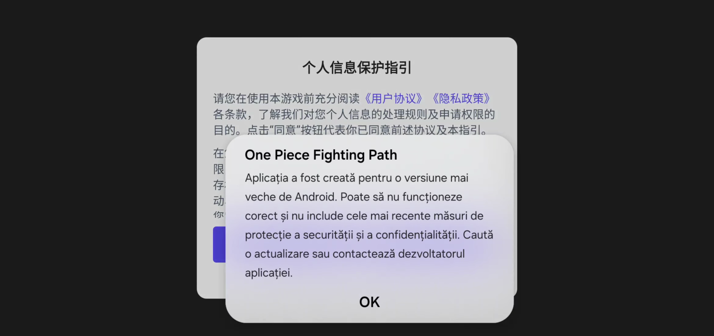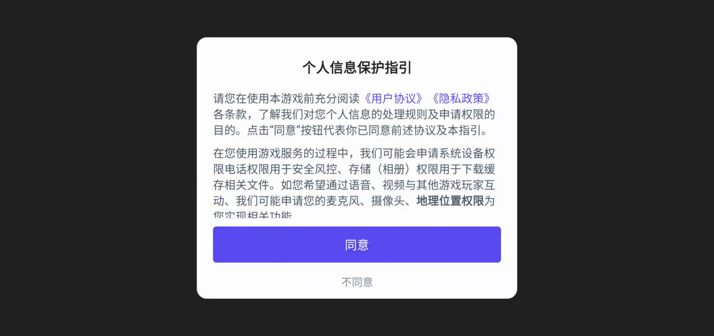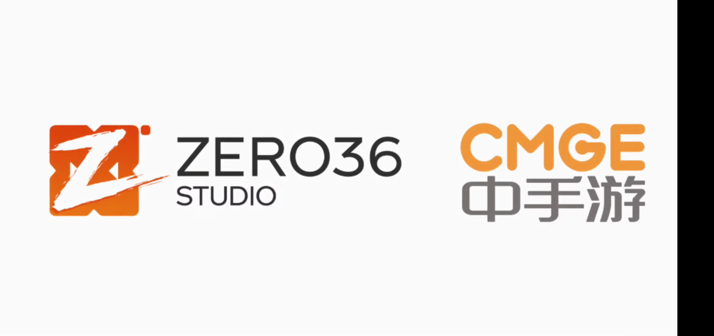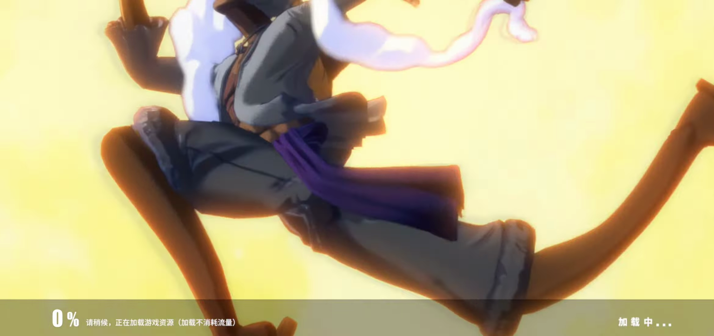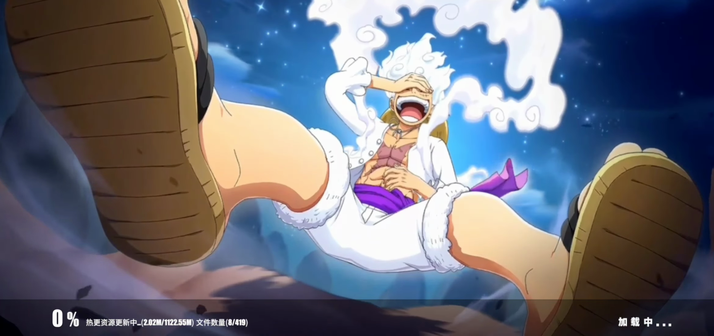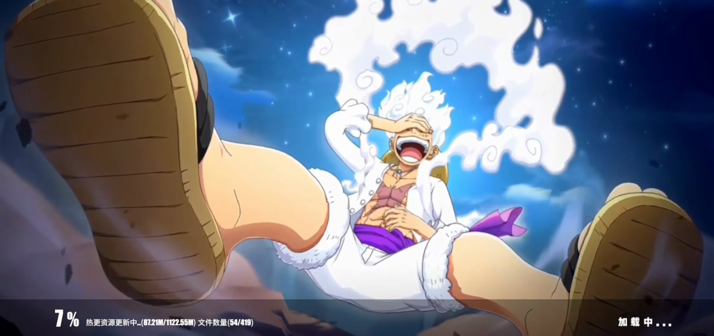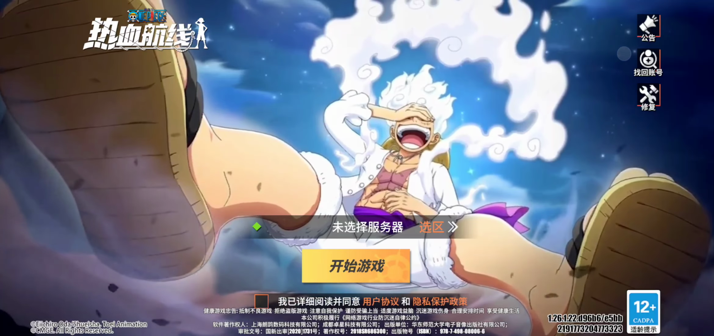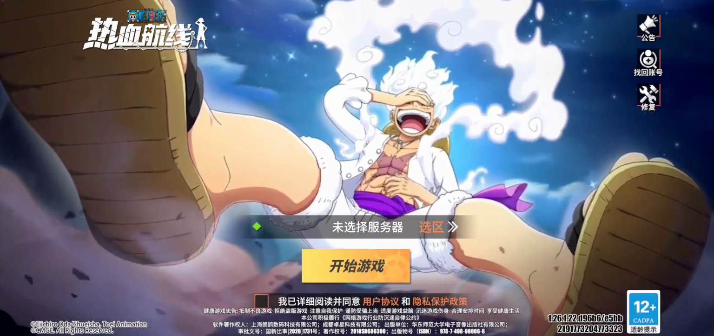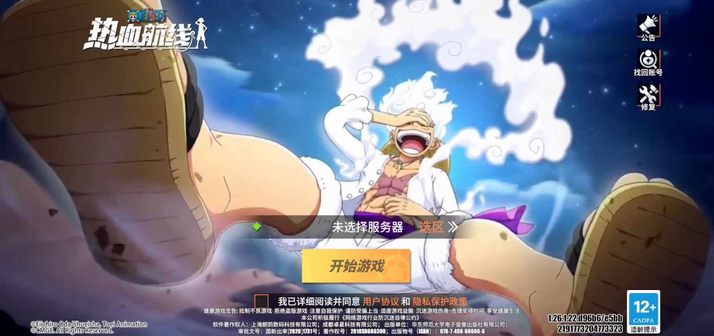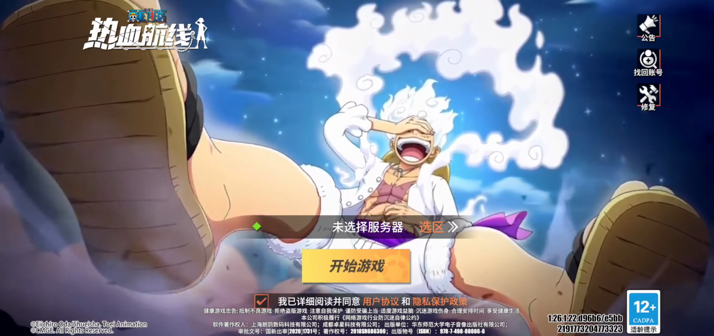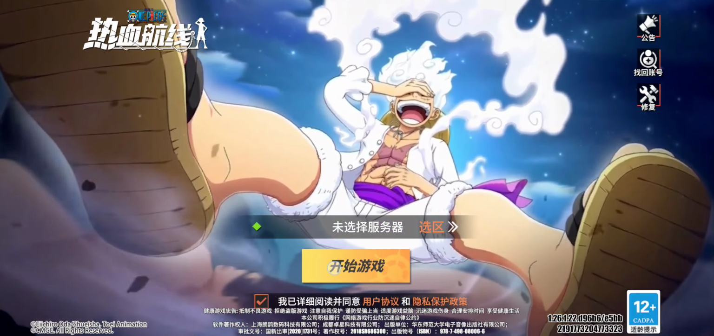Here press on OK. We click the blue button, or purple, or whatever it is. And here we are loaded into the game. We allow notifications. And now we wait for resources to download. I'll see you guys after that. The resources have been downloaded, so once that's done, you go ahead and click on this to accept the terms and conditions, and then we click on the button in the middle.